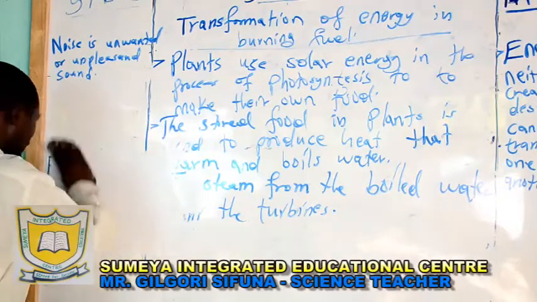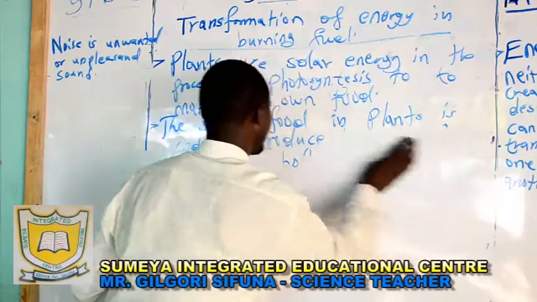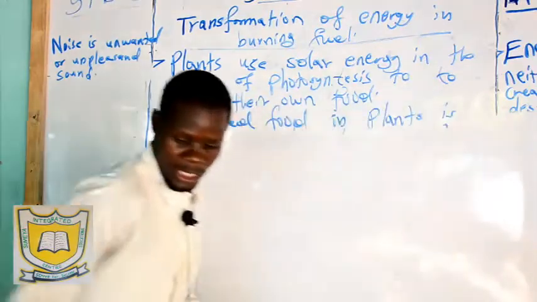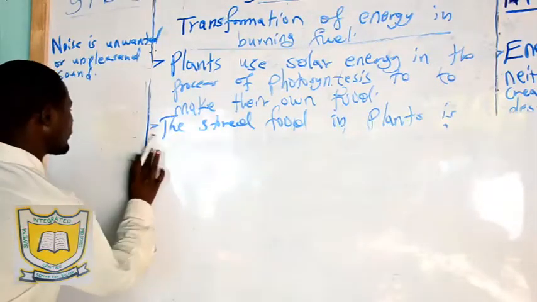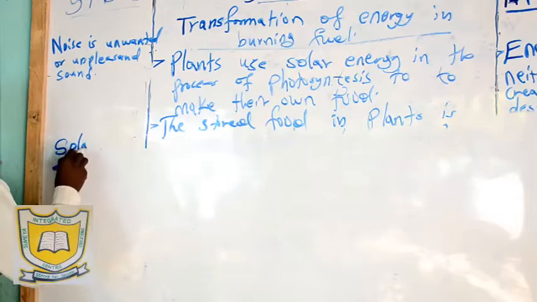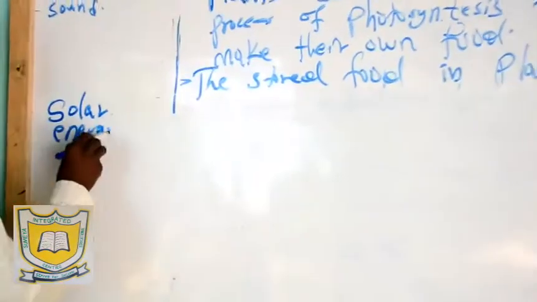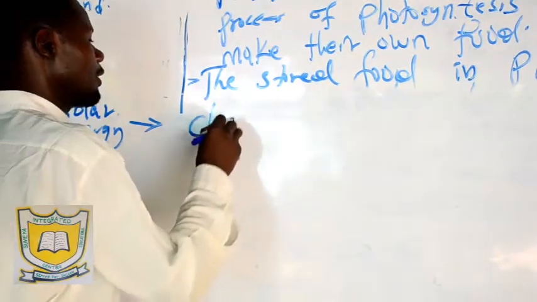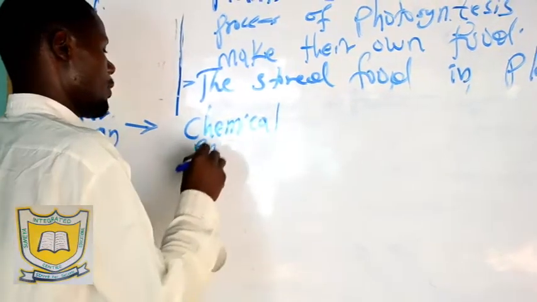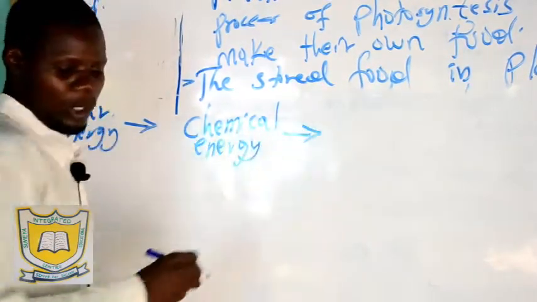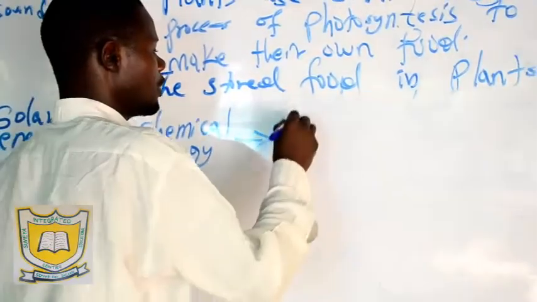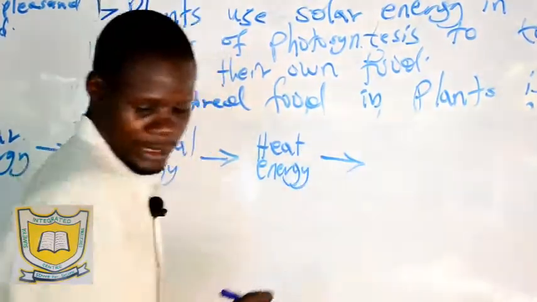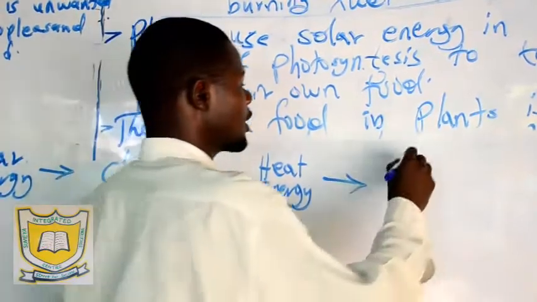From solar to light or heat or any electronic gadget, we have solar energy. From solar energy we have chemical energy. From chemical energy we have heat energy. From heat energy we have kinetic energy.